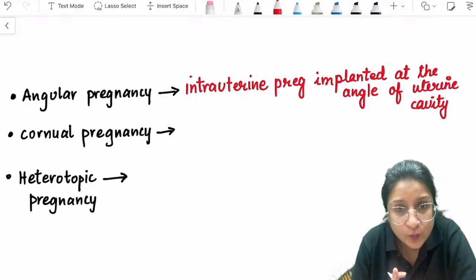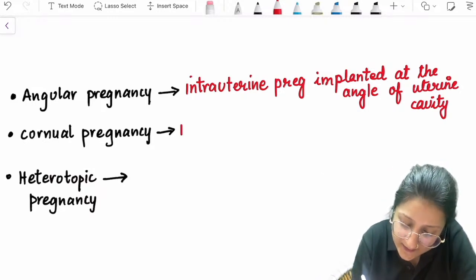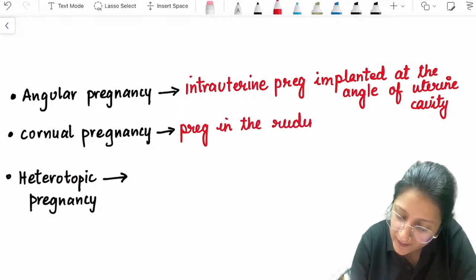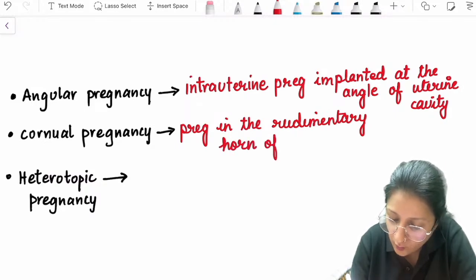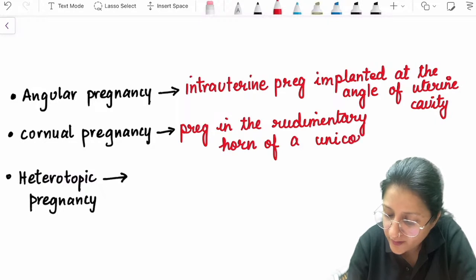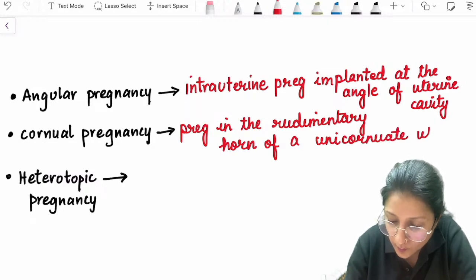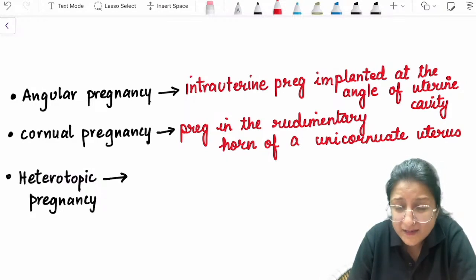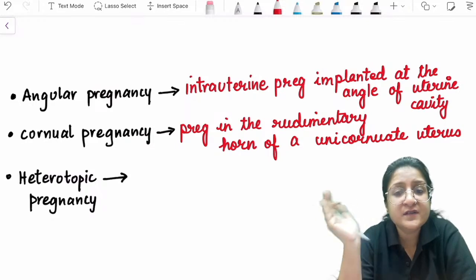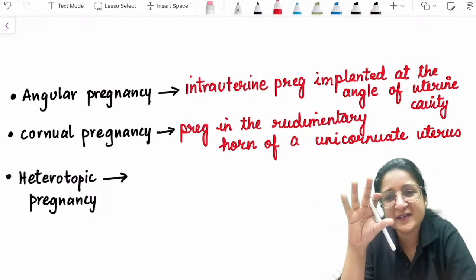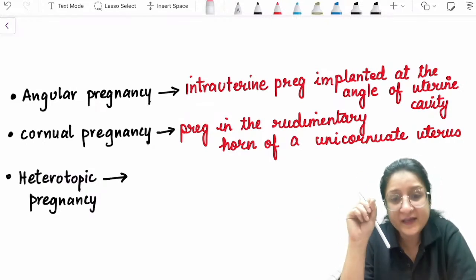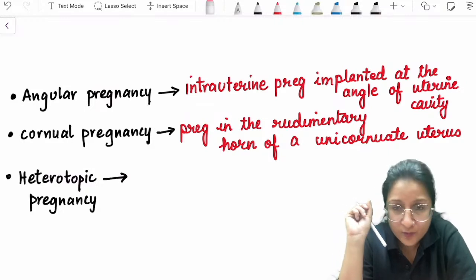Okay, what is a cornual pregnancy? A cornual pregnancy is a pregnancy in the rudimentary horn of a unicornuate uterus. Okay, that is called a cornual pregnancy. Keep that in mind. Interstitial pregnancy is not the same as cornual pregnancy. Okay, interstitial pregnancy is often called cornual pregnancy, but they are not the same. Cornual pregnancy specifically is pregnancy in the rudimentary horn of a unicornuate uterus.